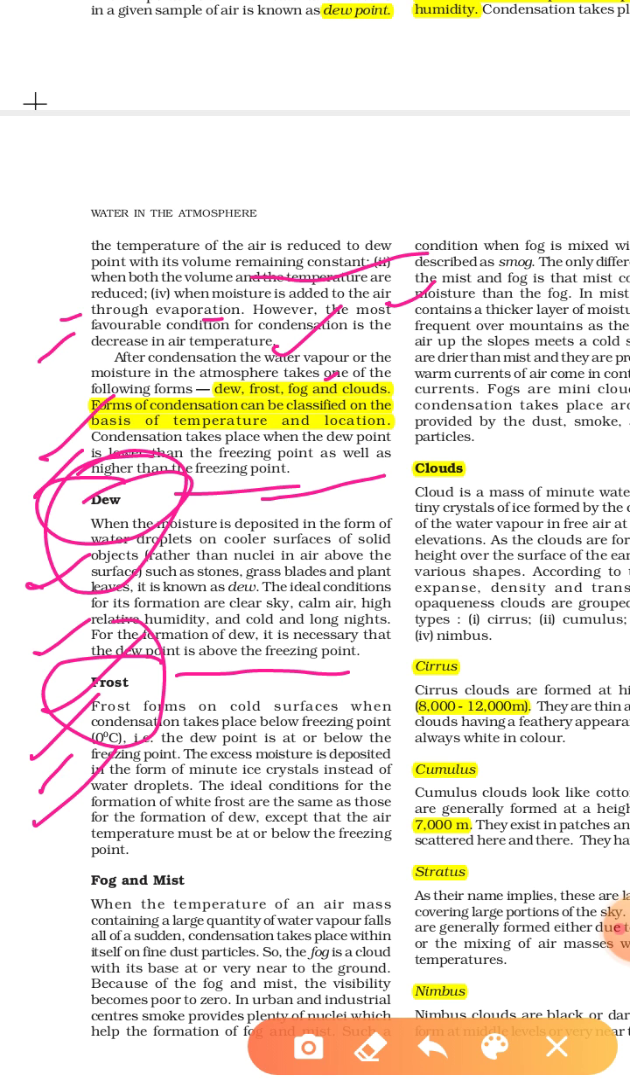So the basic difference between dew and frost is temperature. If the temperature is above the freezing point, this is dew, and if the temperature is below the freezing point, this is frost. The ideal conditions for the formation of white frost are the same as for dew, meaning there should be a clear sky, calm air, high relative humidity, and cold and long nights. The air temperature must be below the freezing point, because only in that condition is there a formation of ice crystals; otherwise there is formation of water droplets, and that is the form of dew.